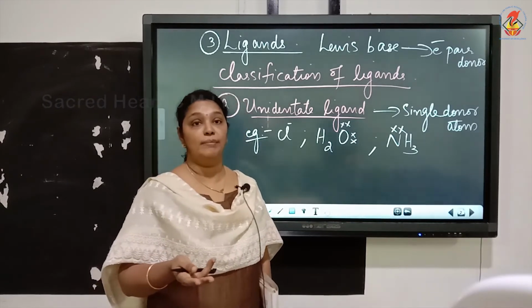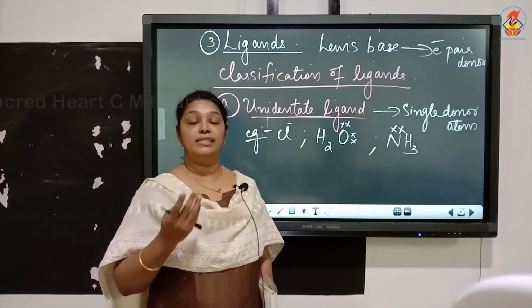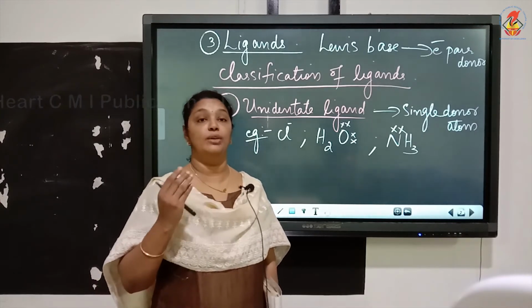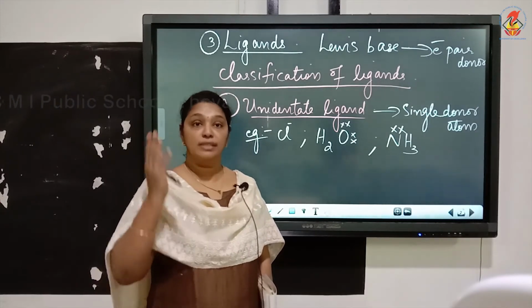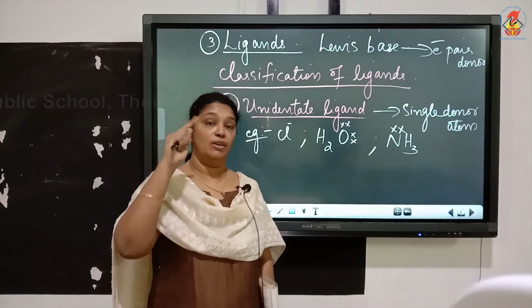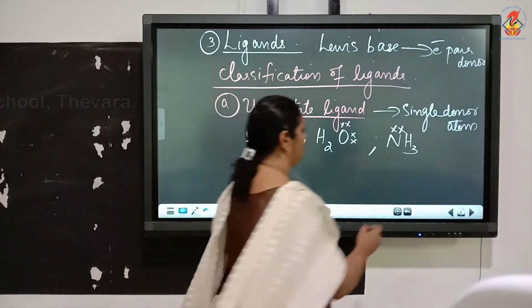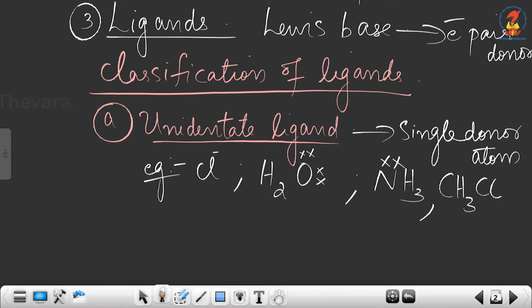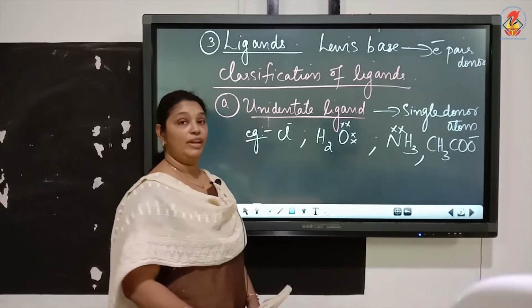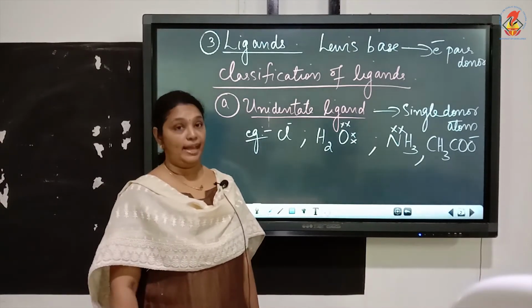Again we have more examples, like the acetate ion, CH3COO-. It is a unidentate ligand because the donor atom is the O-. On oxygen there is a lone pair of electrons. This is also a unidentate ligand where we have only a single donor atom.